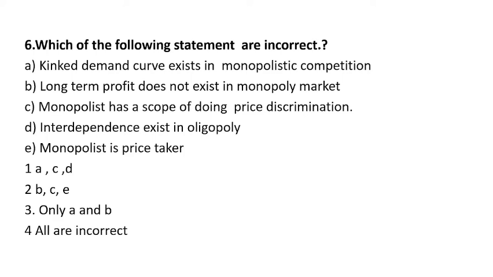So let's come to the question. Option A, kinked demand curve exists in monopolistic competition. B, long term profit does not exist in the monopoly market. C, monopolist has a scope of doing price discrimination. D, interdependence exists in the oligopoly. And E, monopolist is price taker. You have to tell the incorrect statements. You have 1 ACD, 2 BCE, 3 only A and B, and 4 all are incorrect.